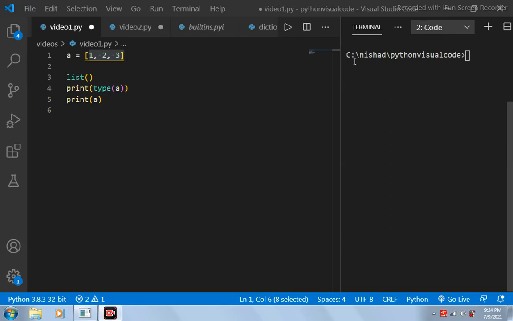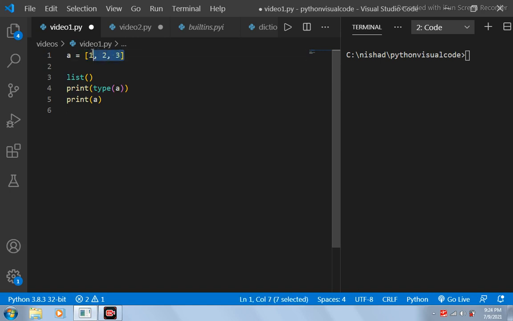Taking a look at how everything is an object in Python. You must have heard this statement that everything is an object in Python. So what is it? First of all, tell me the data type of this value over here. If you are not familiar with Python data types, I have made a separate video on Python data types. I'll be putting the link to that video in the description, so you can check it out. The data type of this value over here is a list.